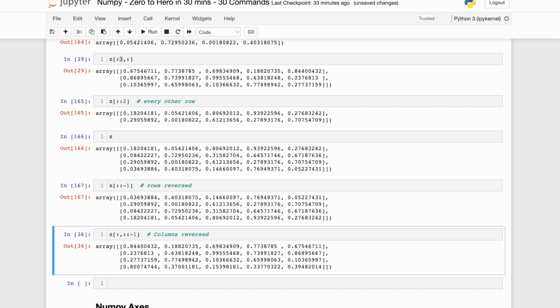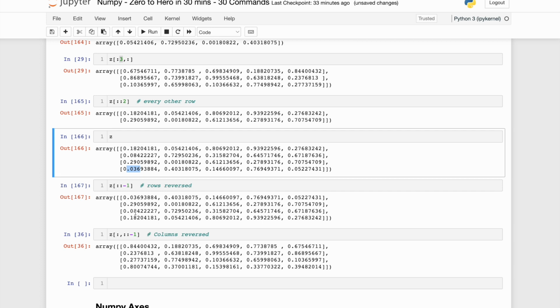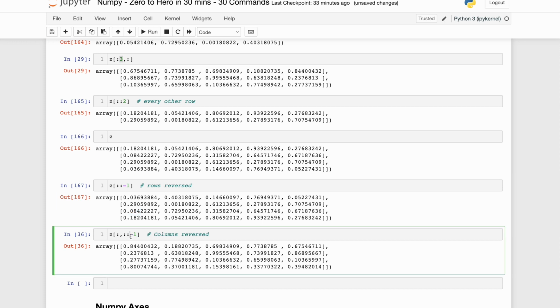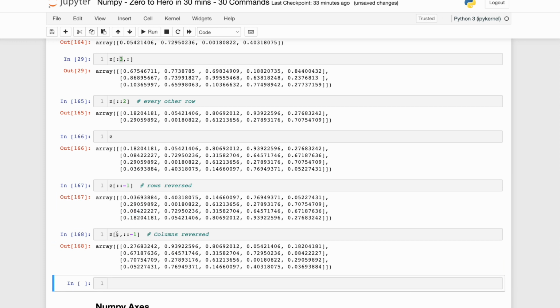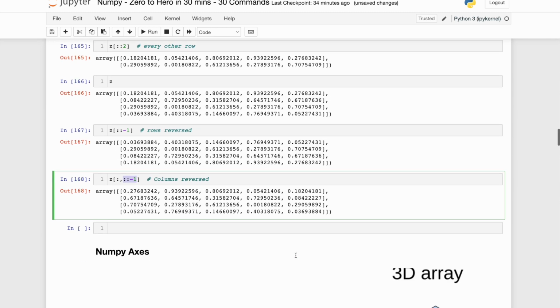Let me run this so that it becomes more clear. Okay, so my last row was 0.03. It became the first one. The second last was 0.29. It became the second one. Over here, if you see 0.08, and the last one was 0.18, 0.18 went over there. Similarly, for the column reversal, you have to fetch all the rows, then a comma, and then with this particular syntax you are reversing the columns. So the last column became the first column and vice versa.